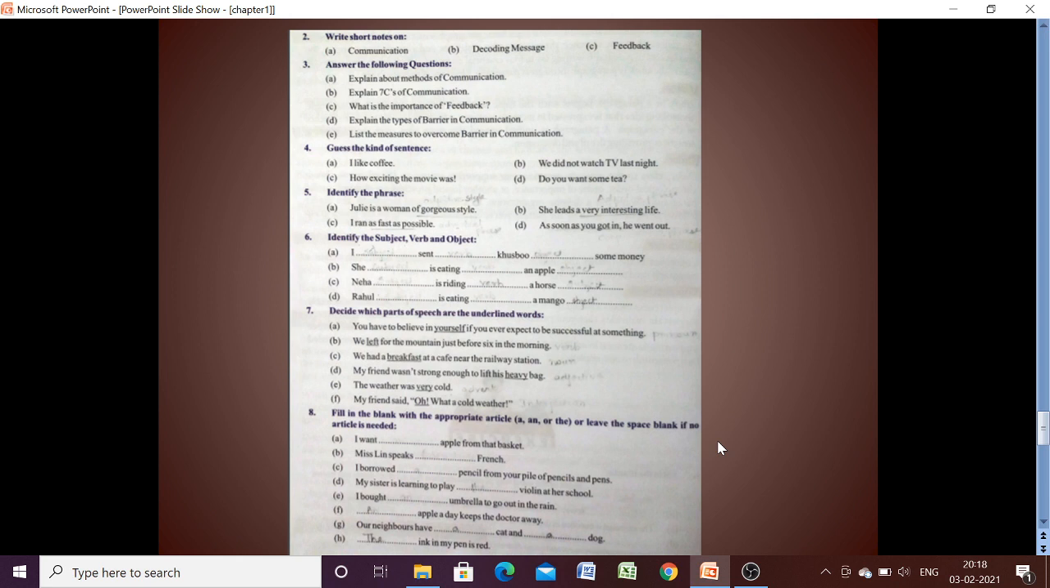Explain the types of barrier in communication. Already we have discussed just now physical, linguistic, cultural, organizational and interpersonal barriers, and you have to explain them also. Now list the measures to overcome barrier in communication. So how we can overcome the barriers, that you have to list also. So all these topics are very important.